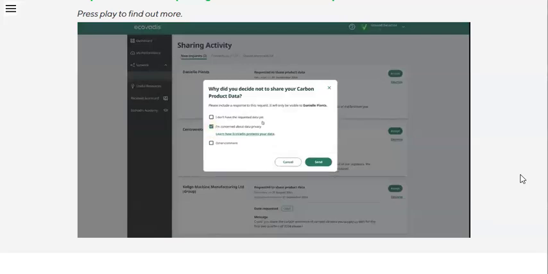You could be concerned about data privacy, where we have a link where we explain how your data is protected, and other comment, which can be any comment related to your data.